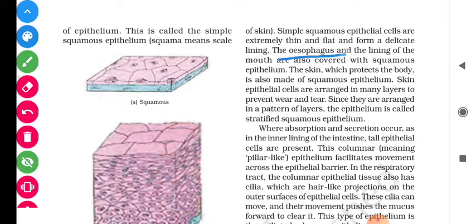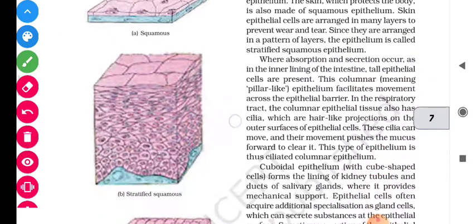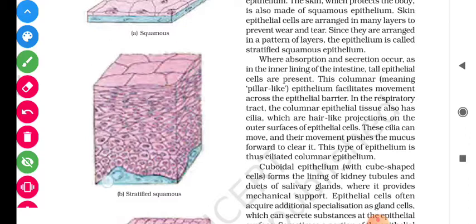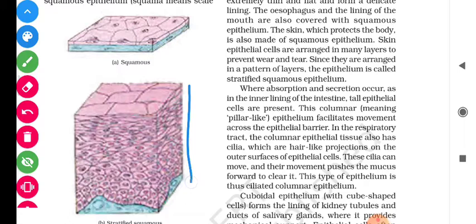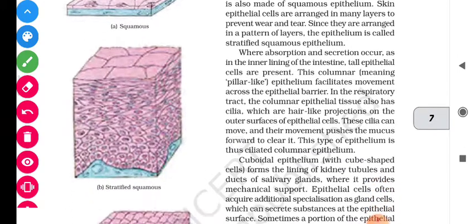The esophagus, the food pipe lying inside our alimentary canal, and the lining of the mouth are also covered with squamous epithelium. The skin, which protects the body, is also made of squamous epithelium. Skin epithelial cells are arranged in many layers to prevent wear and tear. Since they are arranged in a pattern of layers, the epithelium is called stratified squamous epithelium.